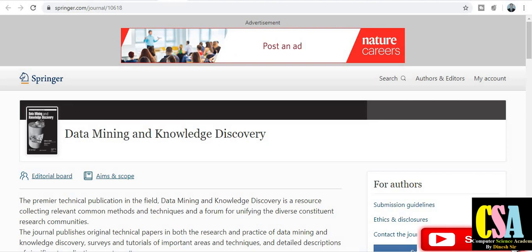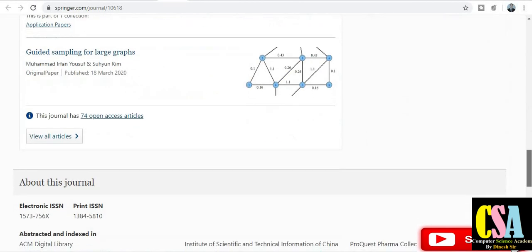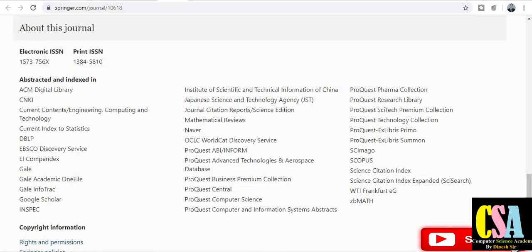The first journal is Data Mining and Knowledge Discovery, and the publisher is Springer. You can see here how we check the indexing. Just drop down, and this is the indexing. Abstracted and indexed in, these are the renowned agencies in which the journal is indexed. This is the Science Citation Index, SCI, Scopus, SCImago. So this is a very renowned journal.